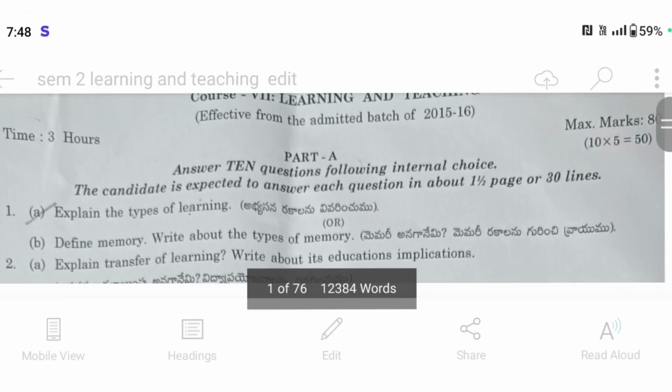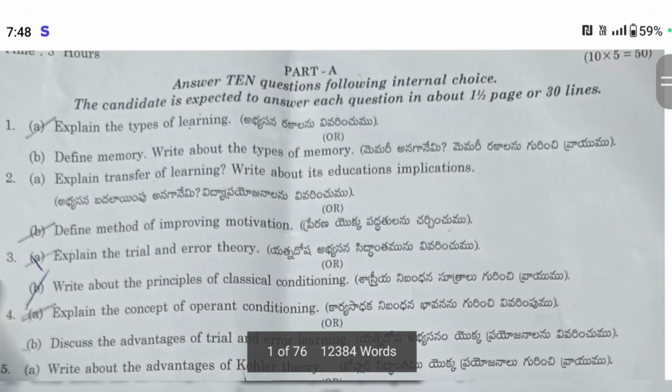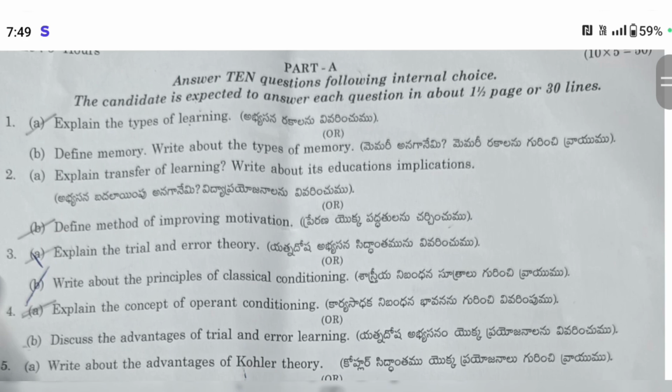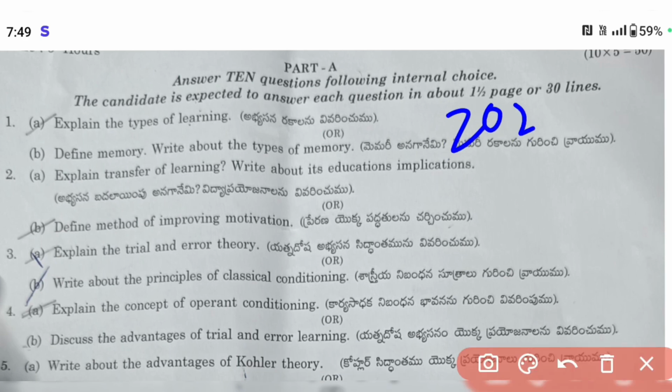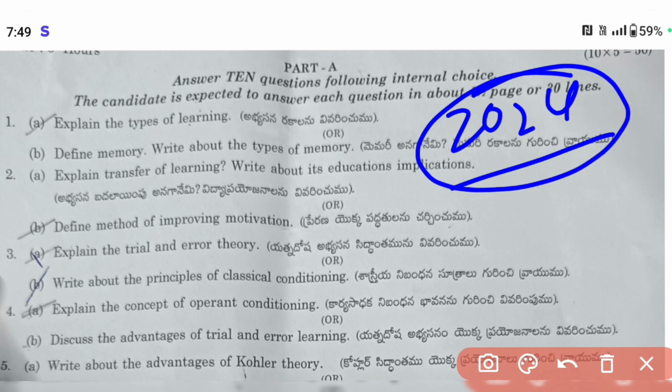So today I'm going to teach you all the learning and teaching of second semester. Here is a question paper of 2024, which I wrote in the November month, that means this month only, and I'm sharing all the questions with you.